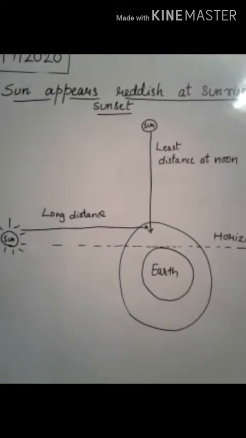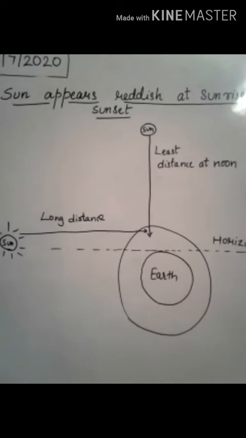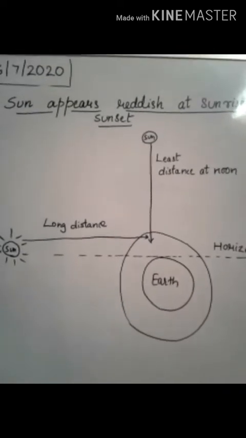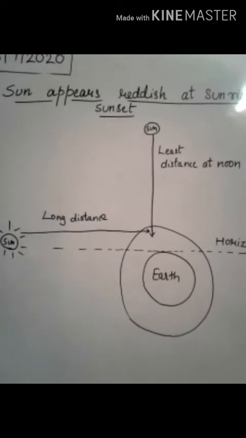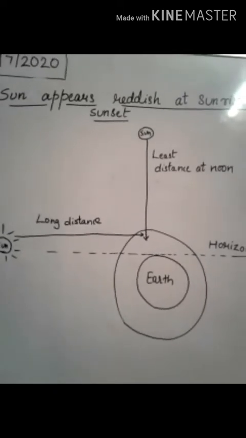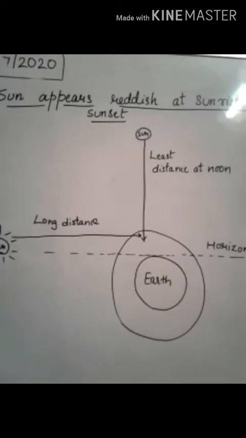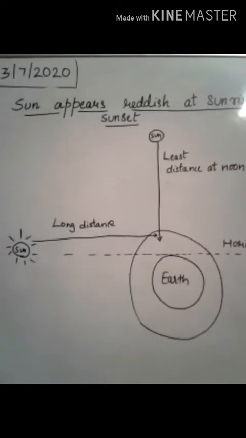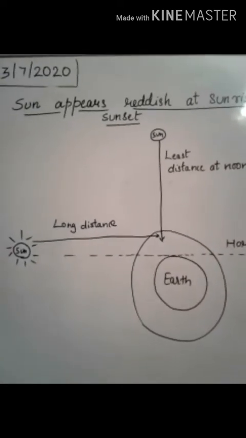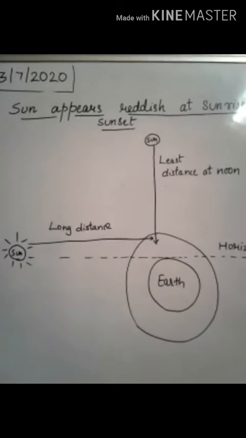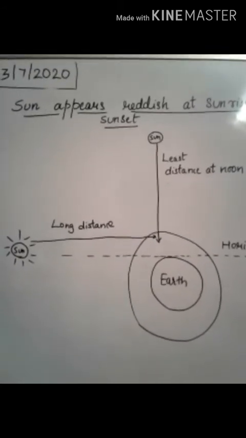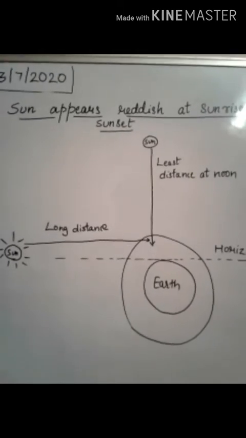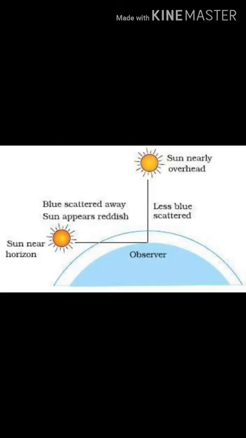So the light of longer wavelength is able to reach so far, but the light of shorter wavelength like blue, violet, indigo gets scattered, and therefore is not able to reach the observer's eye. So the color which reaches the observer's eye is red, and therefore we see the red or orange color of the sun at sunrise and sunset. You can see it in this figure also. This is from your NCERT book.